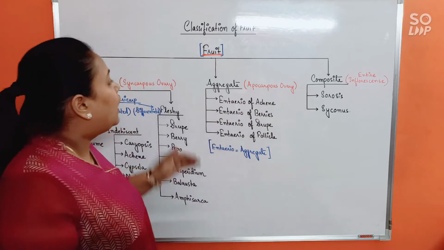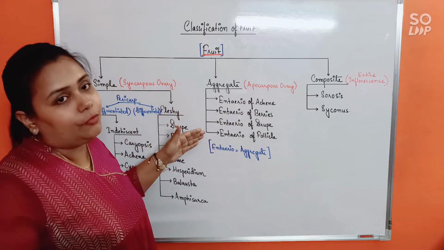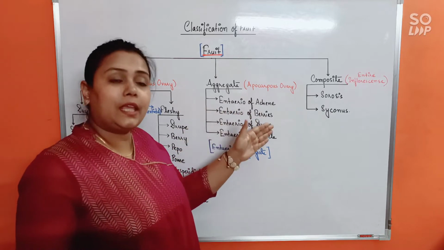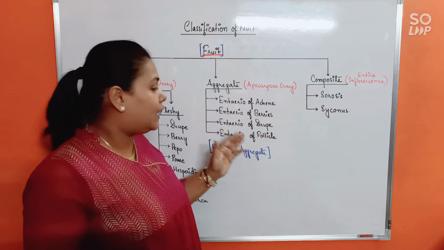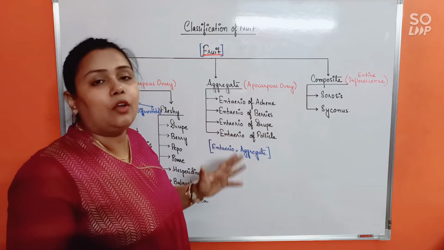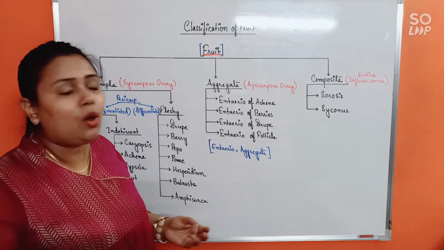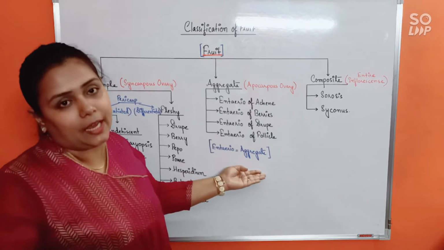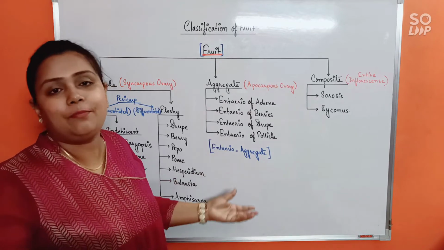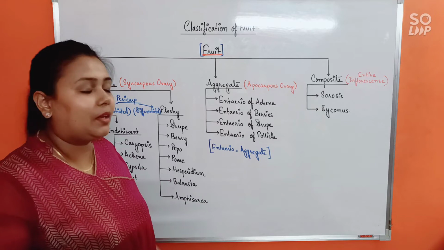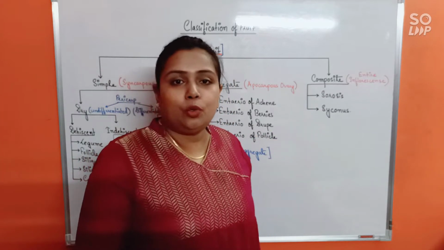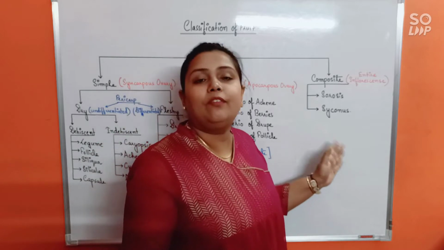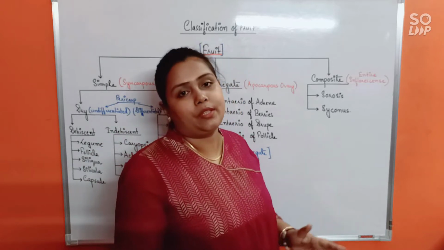Now, aggregate fruits again can be of four types: etaerio of achene, etaerio of berries, etaerio of drupe, and etaerio of follicle. If you might be thinking, what is etaerio? Etaerio means aggregate. The word itself means aggregate. Alright, fine. The last category now, that is composite fruit. Composite fruits develop from the entire inflorescence.